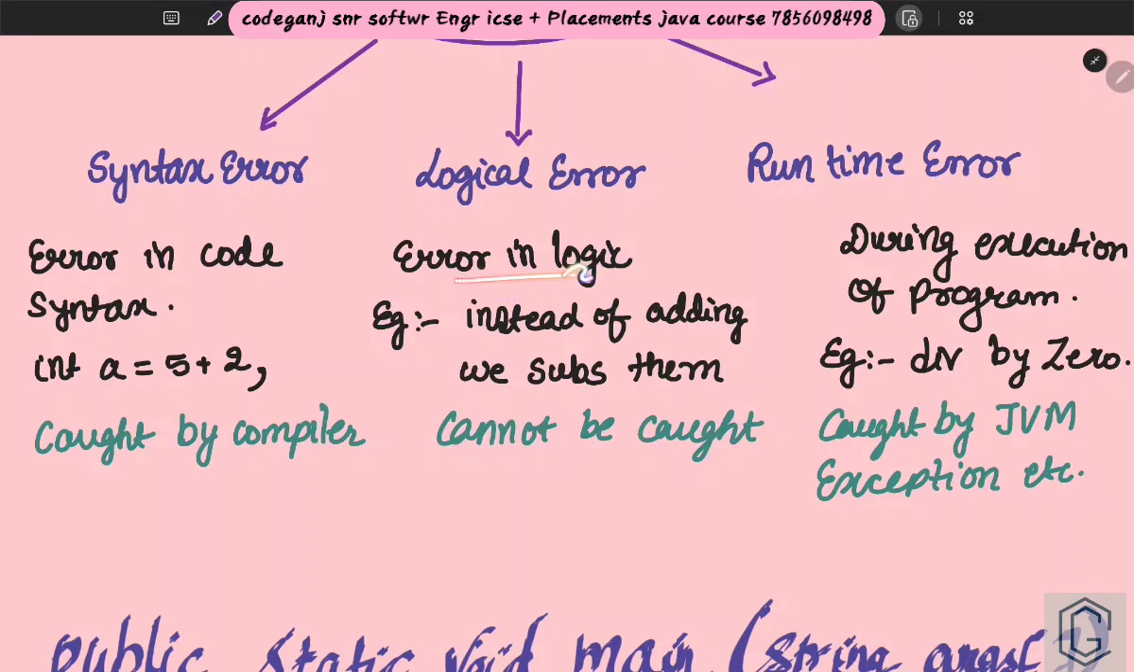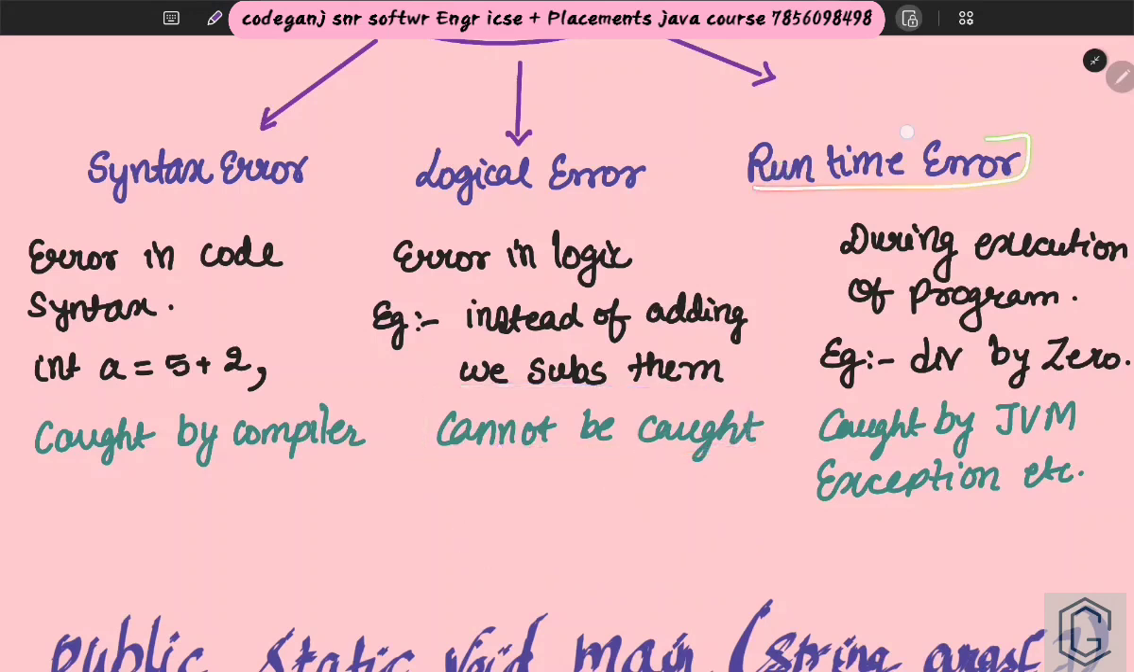Cool. What is a logical error? It is an error in the logic of the code. Suppose I told you to add two numbers, but while writing the code you subtracted the two numbers. Will Java be able to catch this error? No, of course it cannot, because this is an error in your logic. You wanted the output as 5, but here it will give you -1. Why? Because your logic was wrong. It is a human mistake, a mistake on the logical end. So this cannot be caught by the compiler.